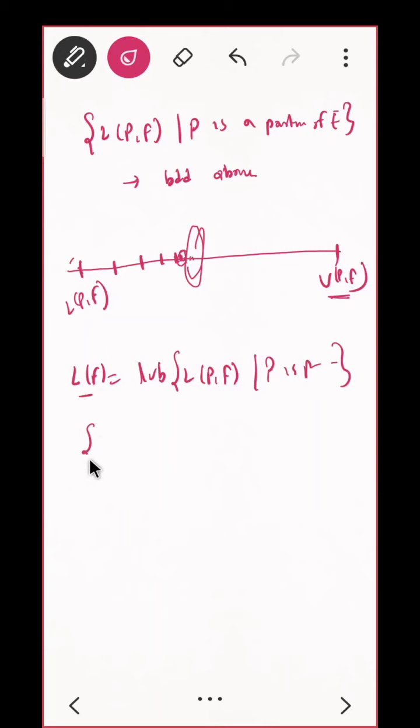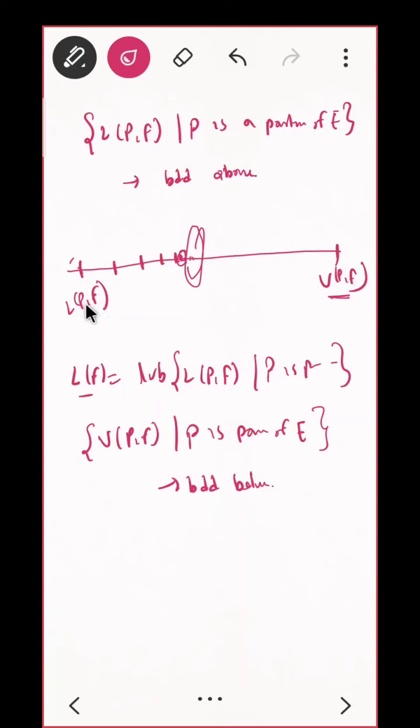Similarly, if I take the collection UPF where P is a partition of E. Remember this, in this case our E is any boundary region. Correct? What is that? This is bounded below by which guy? If I am taking the collection of all UPF, that is bounded below by LPF.